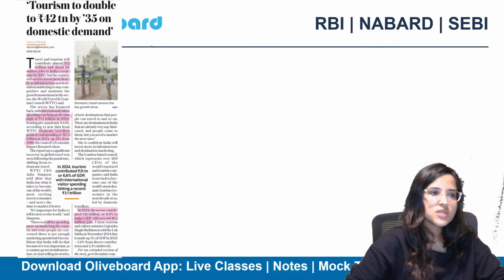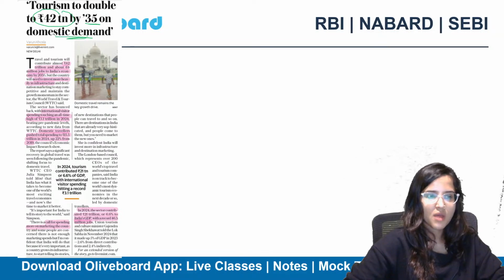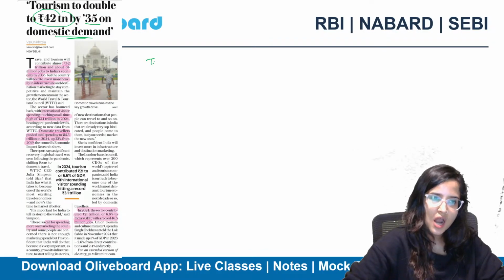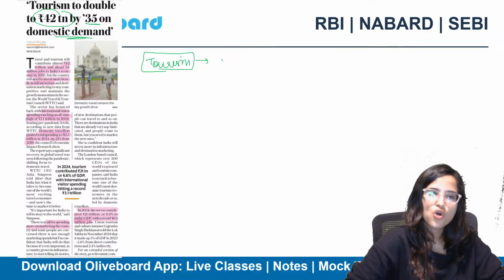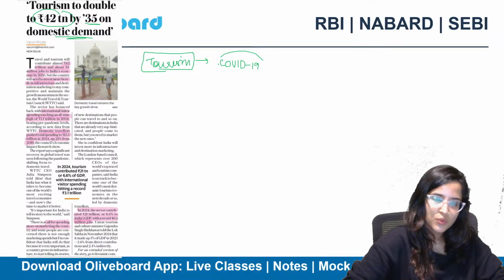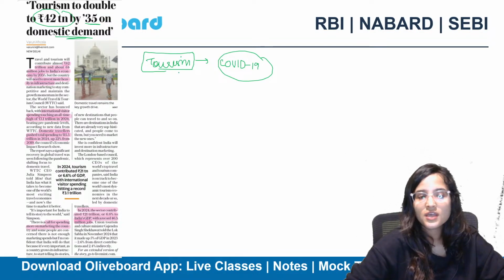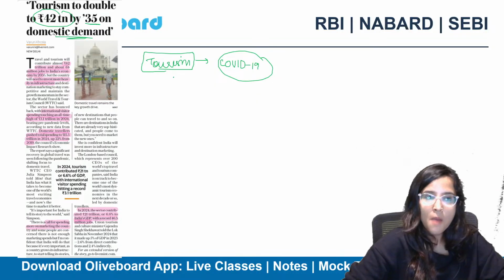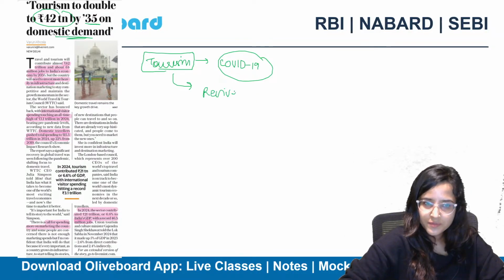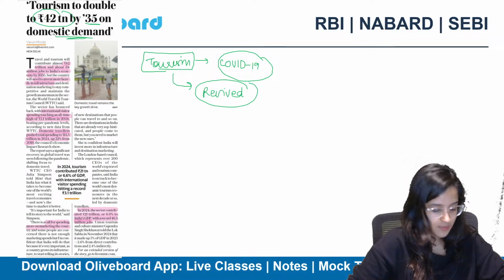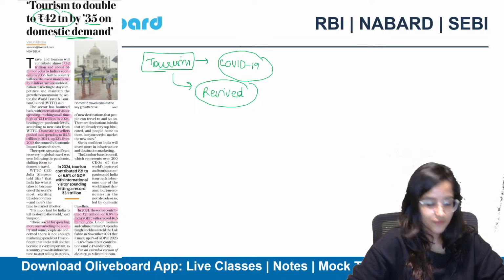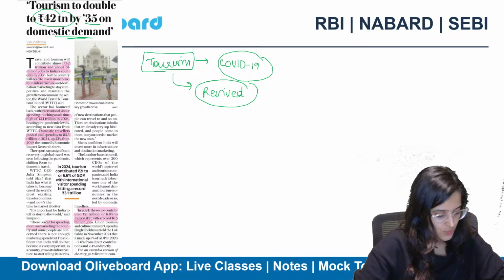Okay, next. Tourism to double to 42 trillion rupees by 2035 on domestic demand. So basically what happened was that our tourism industry saw an all-time low because of the COVID-19 pandemic. We know the tourism industry was doing really bad because of COVID-19. But now, if we talk about today's scenario, the tourism industry has again revived, and that is what we're talking about here, that it might double to 42 trillion rupees by financial year 35. Okay? Yes, all of you, C was the correct answer.